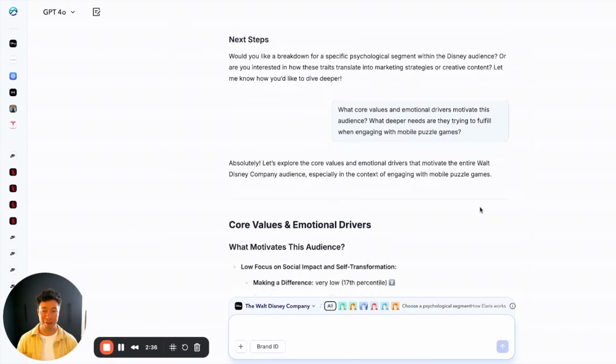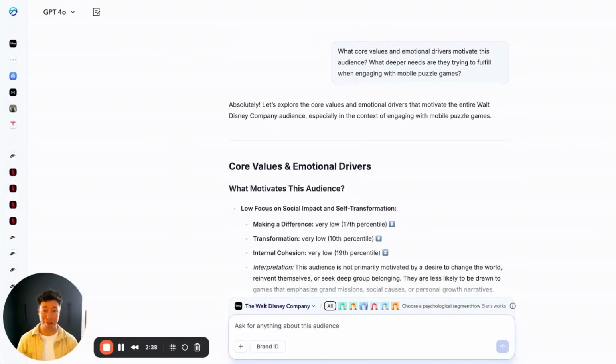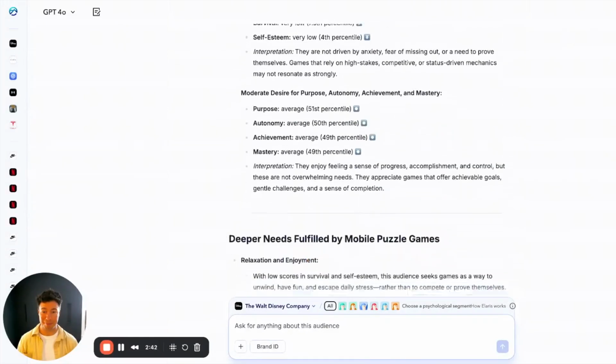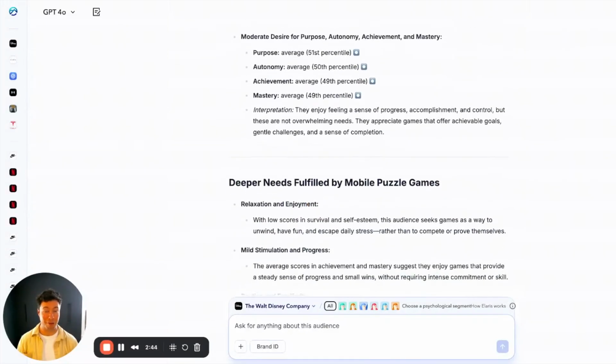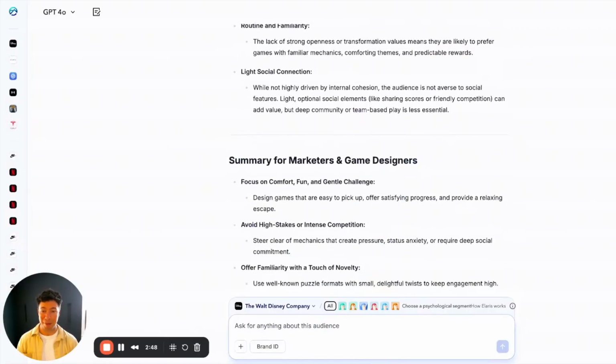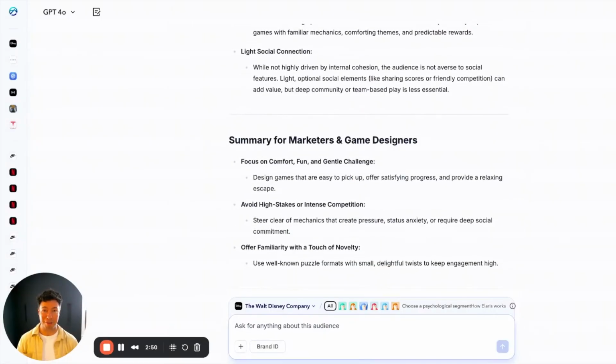You can see that Alaris starts identifying the core motivations and emotional drivers of this audience, what motivates them, their deep needs, and how they're fulfilled by mobile puzzle games, and a summary for marketers and game designers of this output.